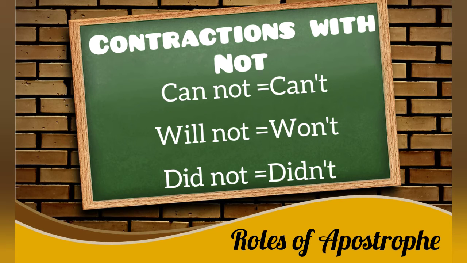Similarly, some contractions with not. This is commonly used by people. Like if you want to say I cannot do this, then you will say I can't do this. If you want to say she will not come, then you can say she won't come. If you want to say I did not like, then you will say I didn't like.